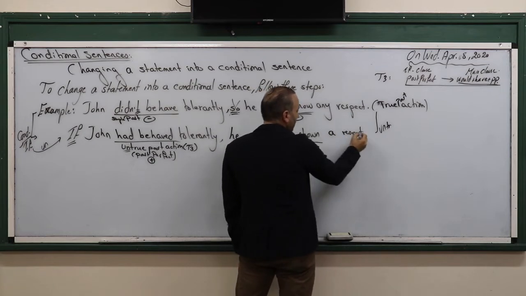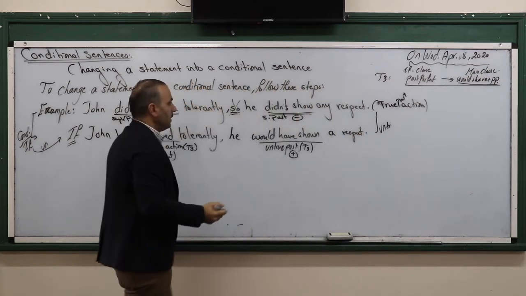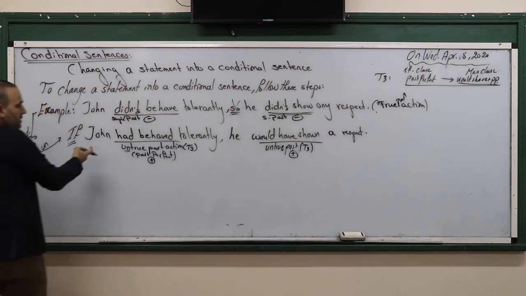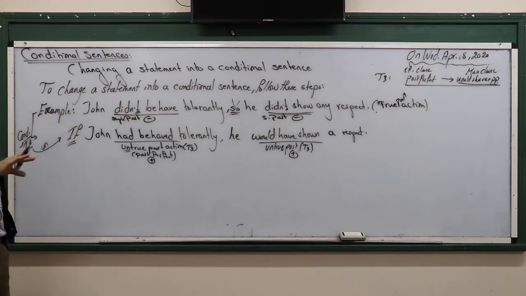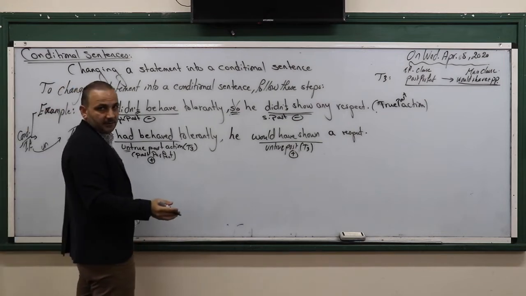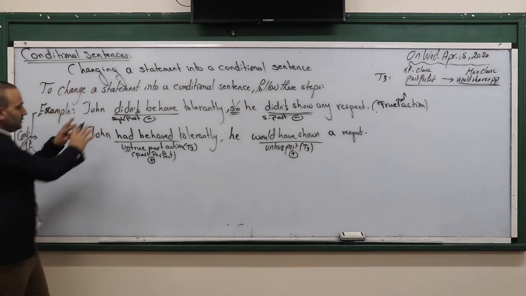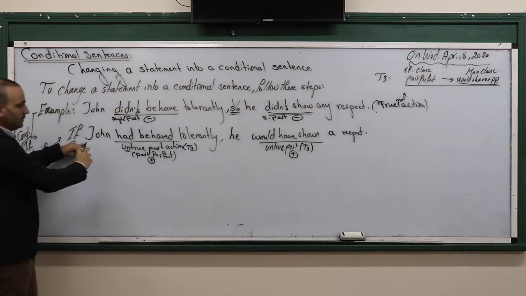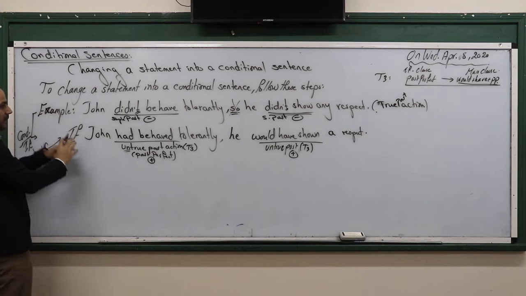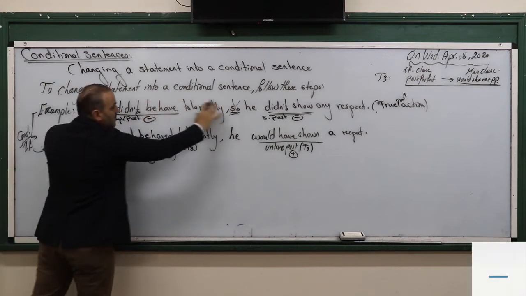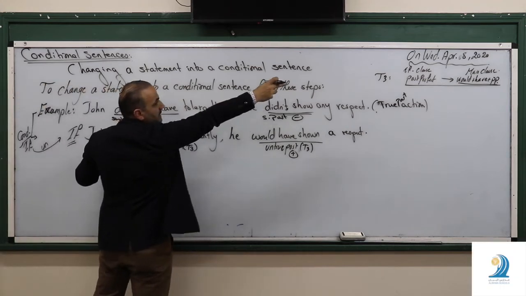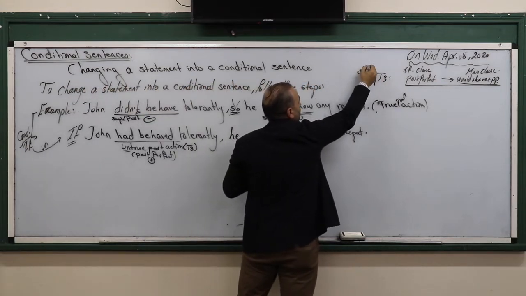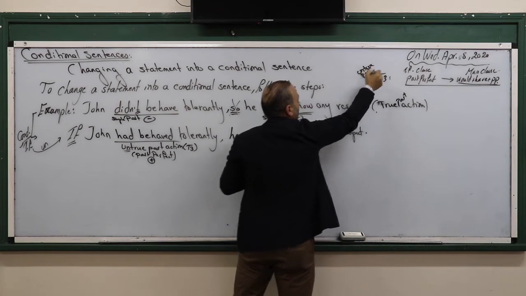And here you start to play on the meaning of this sentence. Look please, now go back to its meaning. If John had... look please, John didn't behave tolerantly, so he didn't show any respect, okay? With if, untrue to this situation. This situation is in the past. Untrue with it, to change it to if clause, it becomes untrue past situation. I told you that it's the untrue past action.